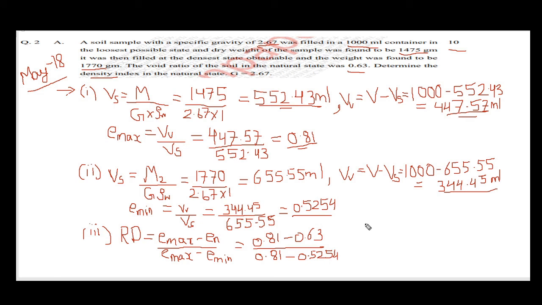The answer will be: relative density will be 0.6324. In percentage we can write it as 63.24%.